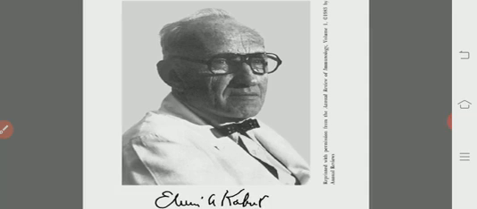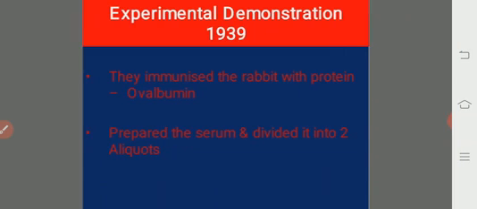The first evidence that antibodies were contained in particular serum protein fractions came from a classic experiment done by Arne Tiselius and Elvin A. Kabat in 1939. What they did is, they immunized the rabbits with the protein known as ovalbumin. What is ovalbumin? This is albumin of egg white. They prepared the serum from the rabbit and divided the sample into two aliquots.